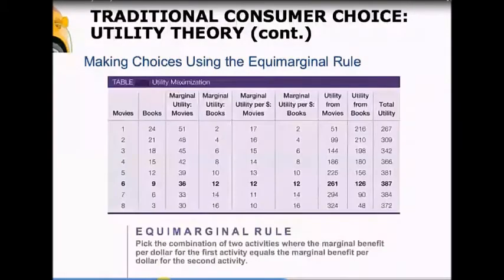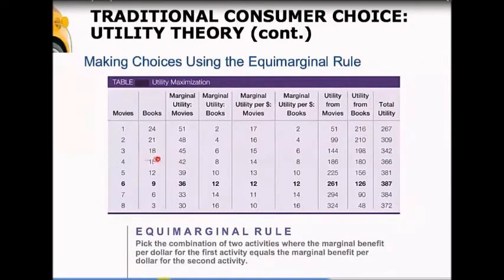Let's look at the values. All right. If we're going to maximize utility, here are different points on our budget line. We could go 1 movie and 24 books, or 8 movies and 3 books, or 3 movies and 18 books. And what we want to look at is which combination is going to maximize utility. Let's look at an example. Suppose we started at this point with 4 movies and 15 books. And suppose those 4 movies got us a marginal utility of movies of 42. Meaning if we went to 1 more movie, or that last movie got us 42 additional utils of utility.